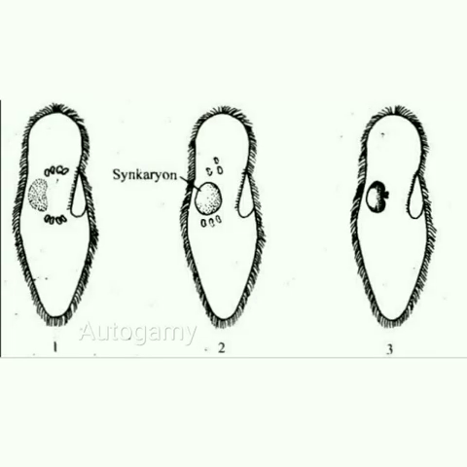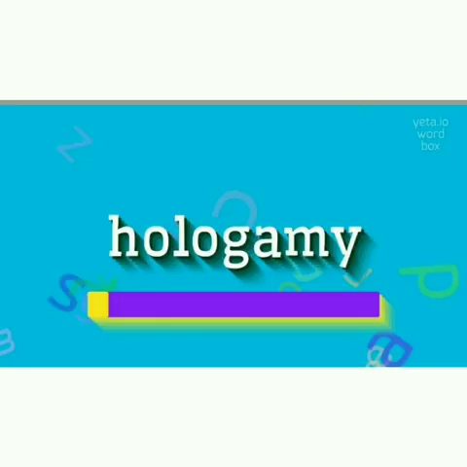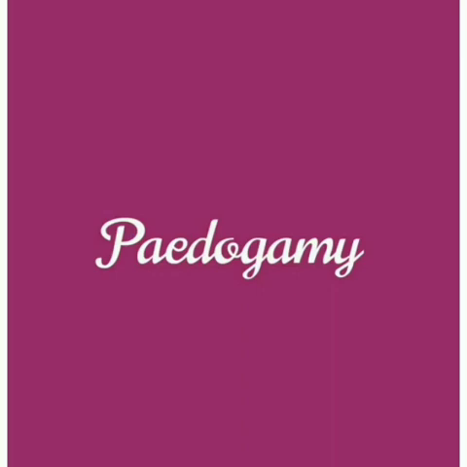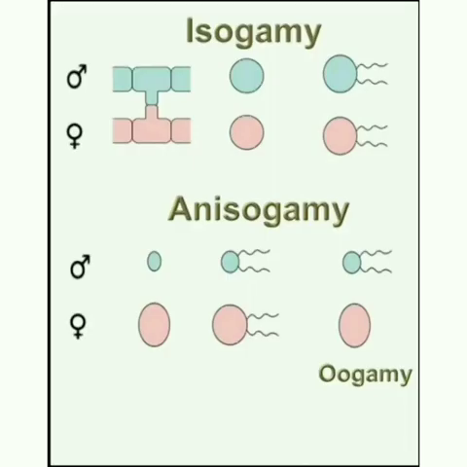Different kinds of syngamy are seen among living organisms. The first one is autogamy. The gametes are produced from the same organism. Example, paramecium. Next is exogamy, where the gametes are produced from different organisms. Example, human beings. The fusion of matured individuals is called hologamy, and sexual union of young individuals is called pedogamy. The fusion of small-sized gametes is called merogamy. The fusion of identical gametes is isogamy, whereas dissimilar gametes is anisogamy.